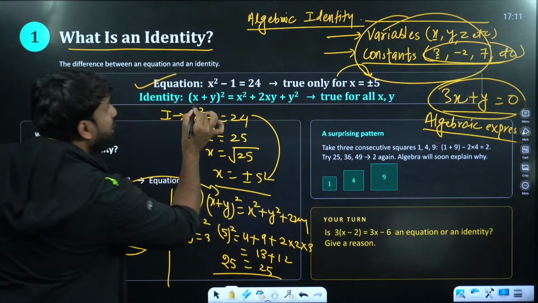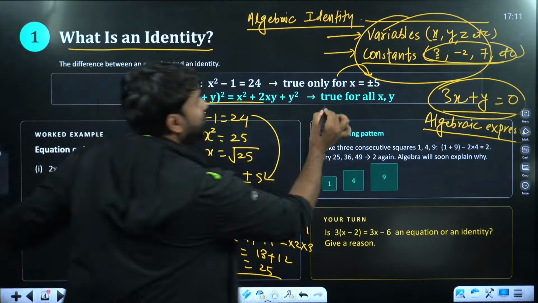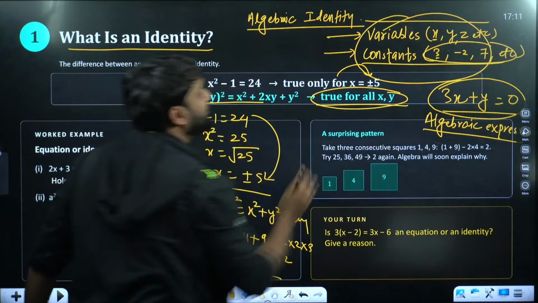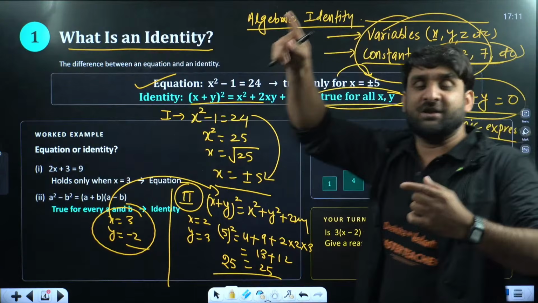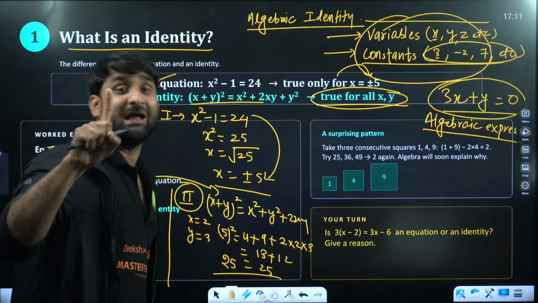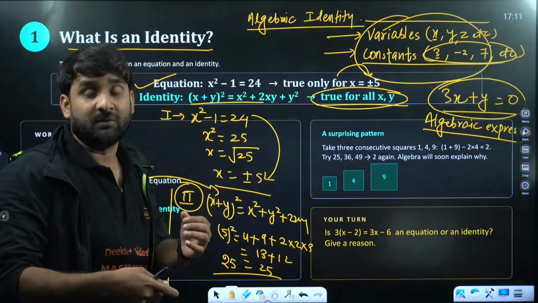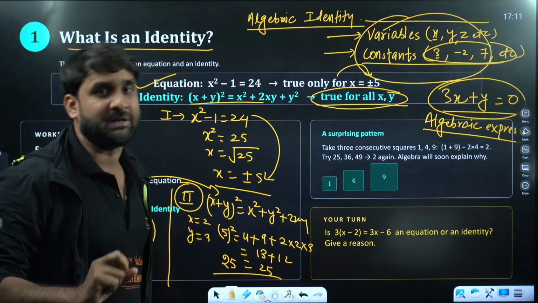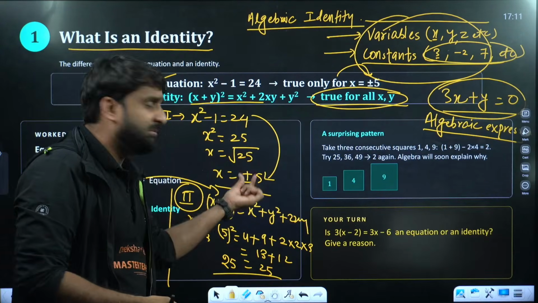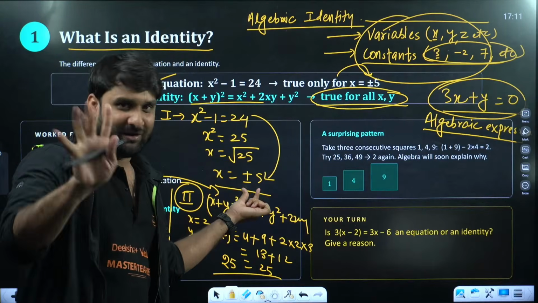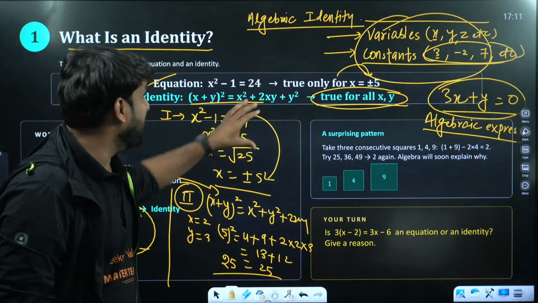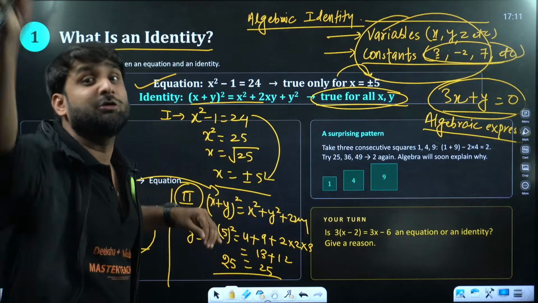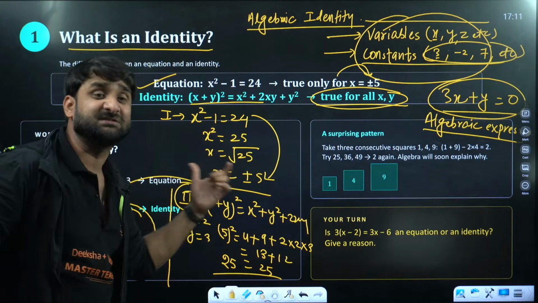But identity is true for all x and y. When you solve the equation, you will have only a limited answer, I mean the answer might be plus minus, but only 5 is there, no? But identity will be satisfied at any value of x and at any value of y. This is the difference.